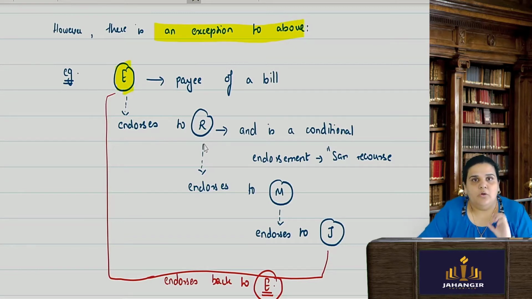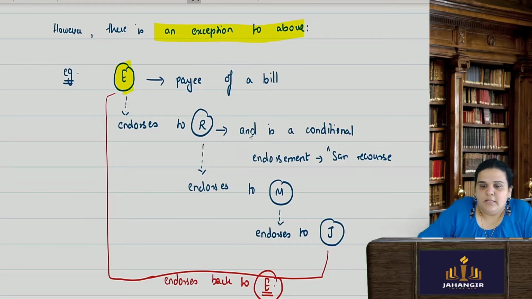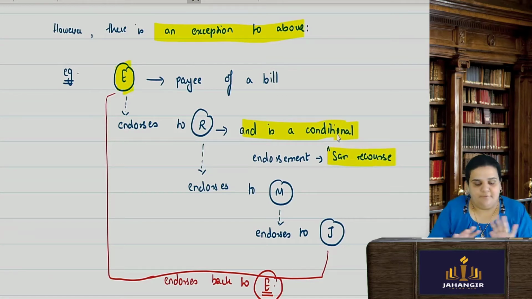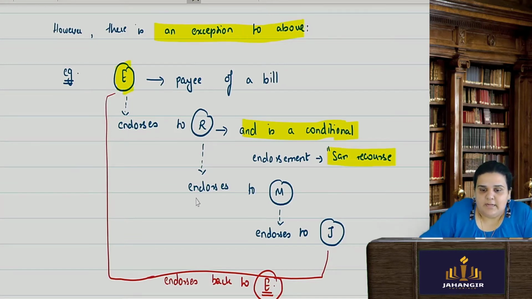We saw the types of endorsement; there can be a conditional endorsement. He wrote the condition as sans recourse, meaning he discharged himself from all liabilities. He said that if there is a default, you cannot come back to me. Then Mr. R endorsed it to M, and M endorsed it to J.